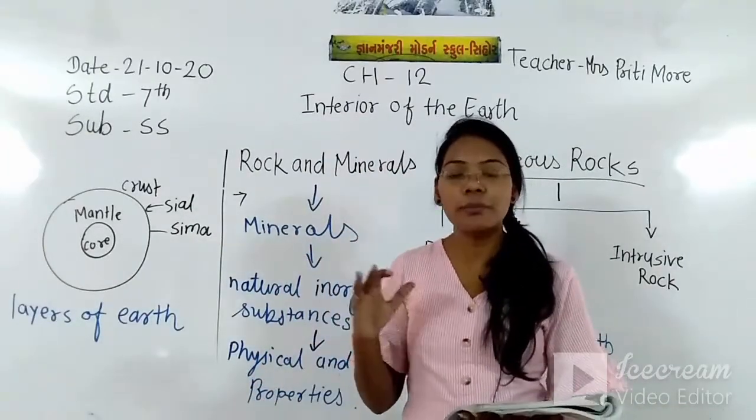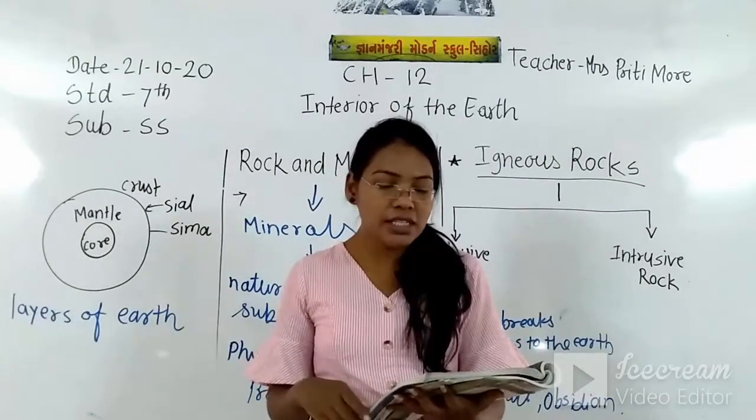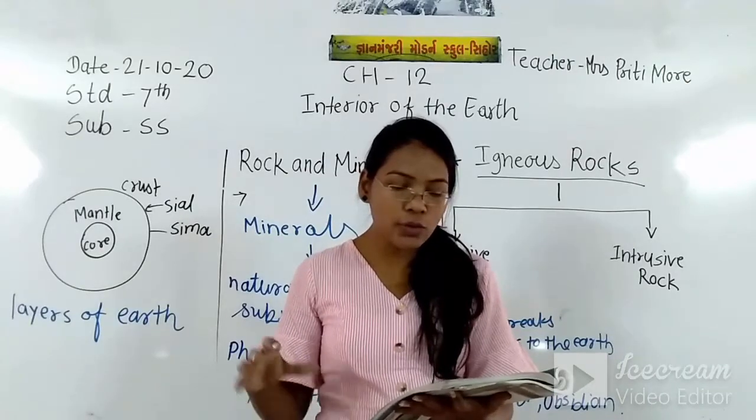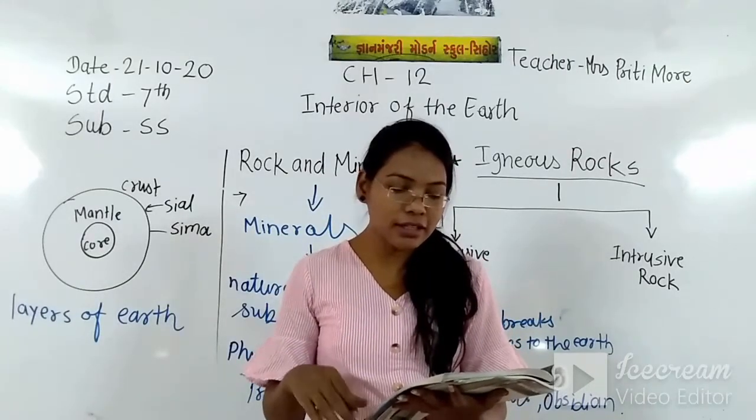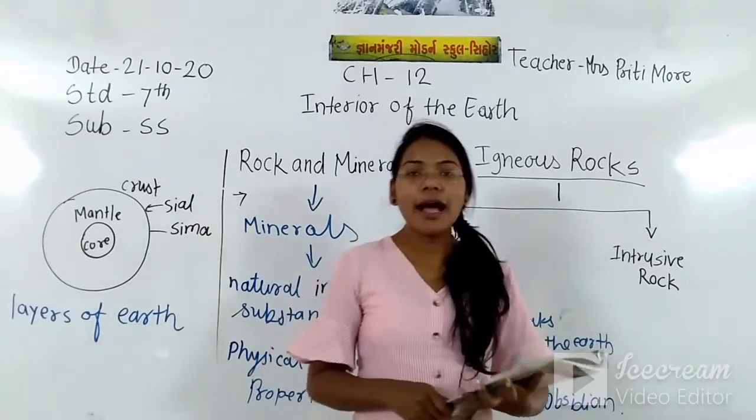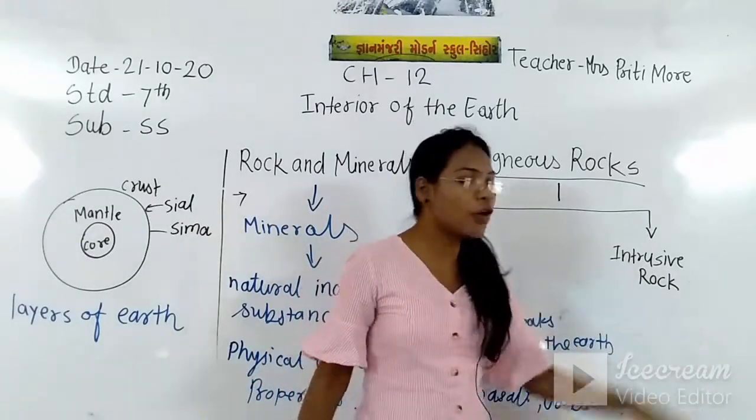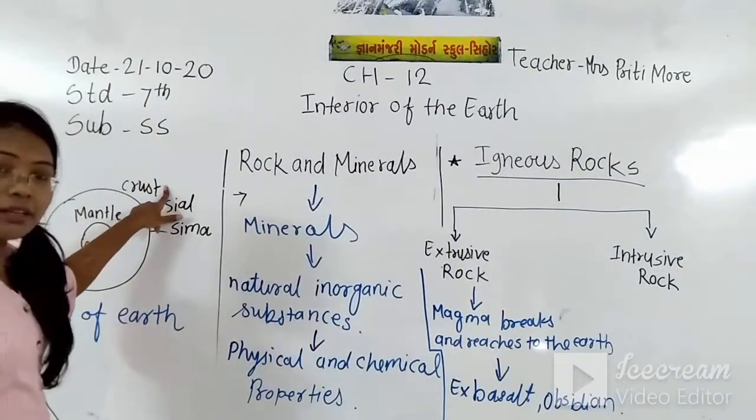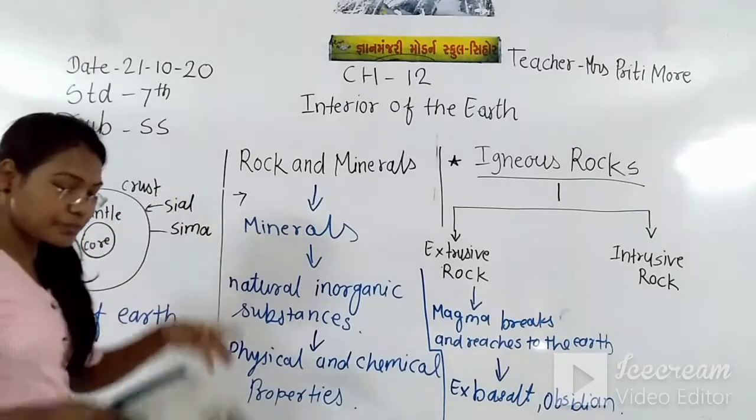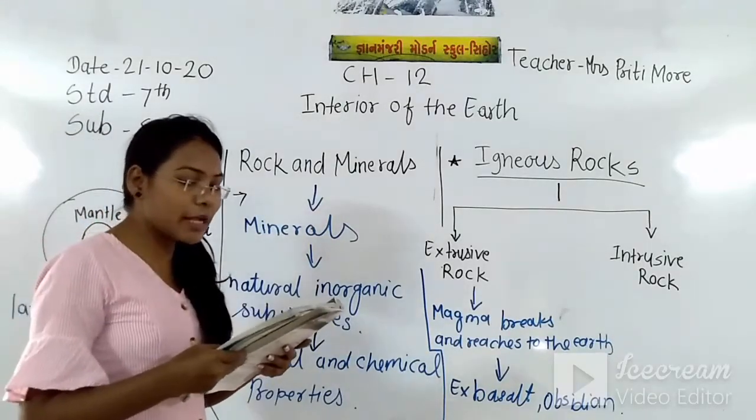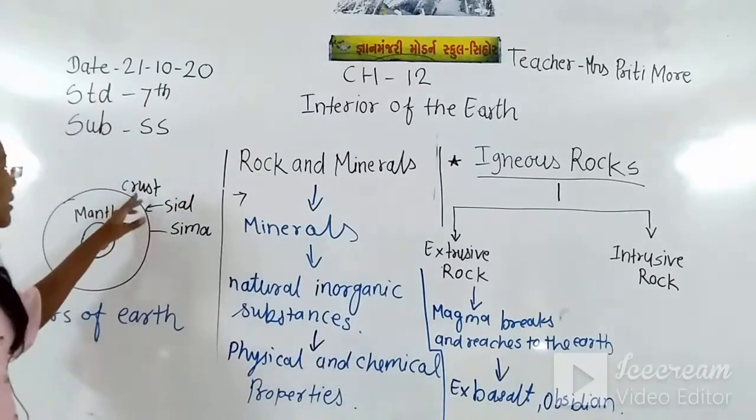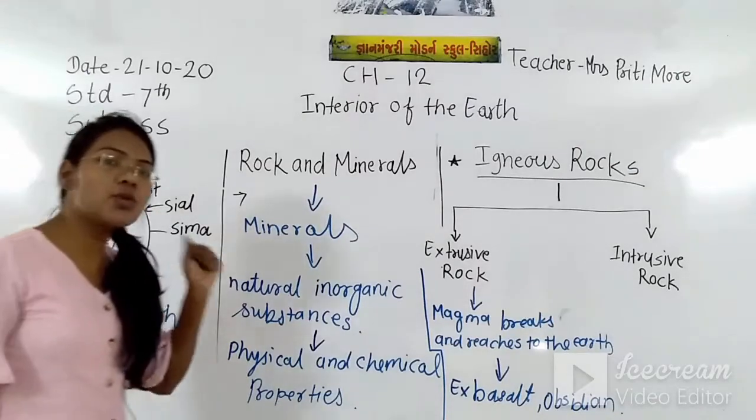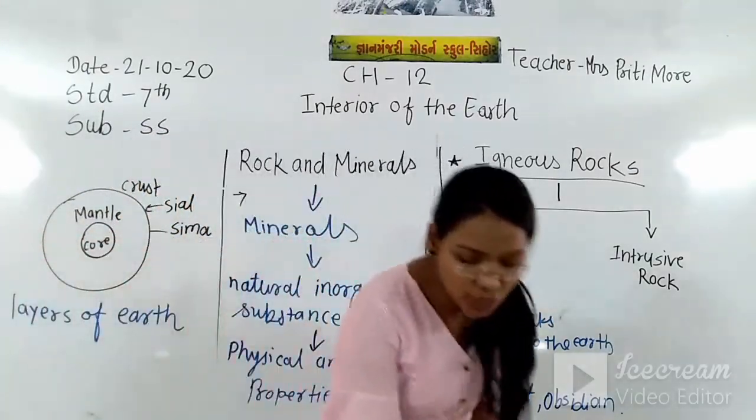Now how is this rock made? These rocks are formed when the magma fails to break through the crust and cools slowly close under the crust, forming the rock. So when magma fails to break through the crust, it just cools down over there.